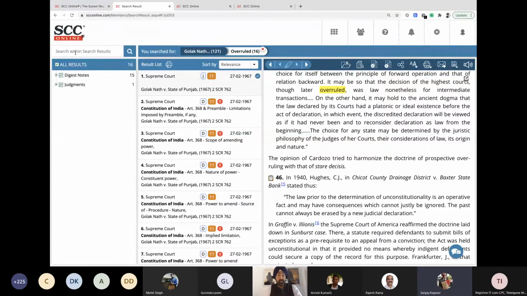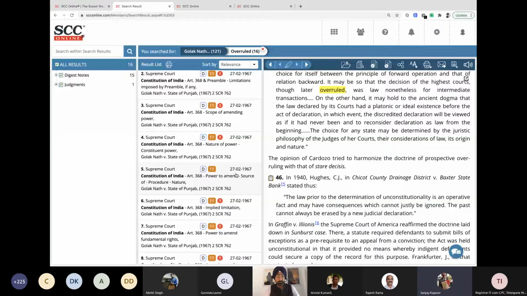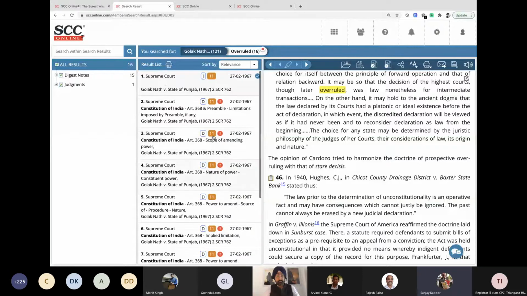Yes. But there again, we'll have to be conscious about the exclamation mark, because I can still see that some of these points, like point number 5, do not have an exclamation mark. Maybe the word overruled is appearing somewhere in the text. If you see the judgment, it is also coming as a part of it. There's a line saying later overruled was nonetheless for the intermediate transaction. So even the word overruled is coming over here. That's why the 5th entry is here.